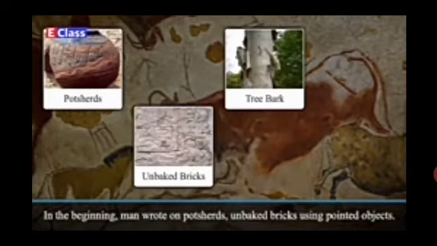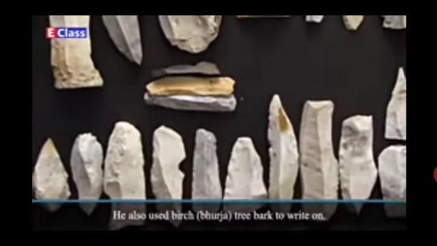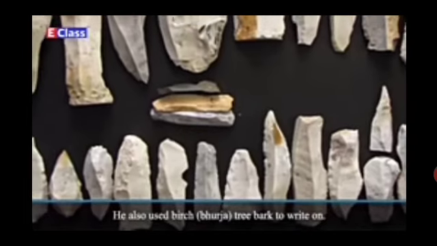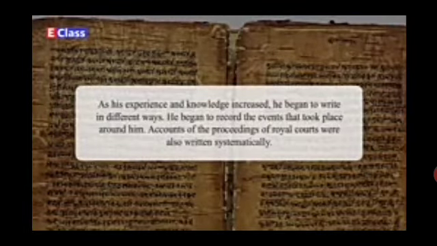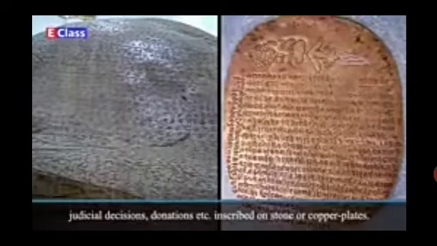In the beginning, man wrote on potsherds and unbaked bricks using pointed objects. He also used birch, that is Bhurja tree, bark to write on. As his experience and knowledge increased, he began to write in different ways. He began to record the events that took place around him. Accounts of the proceedings of the royal courts were also written systematically.